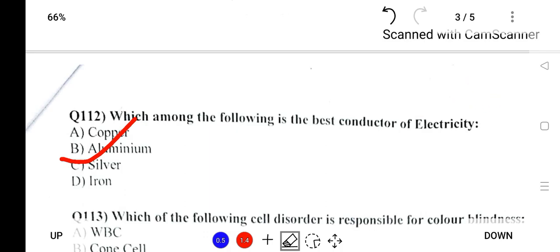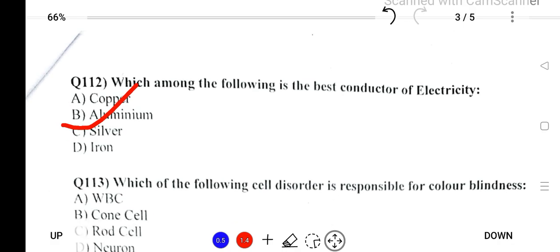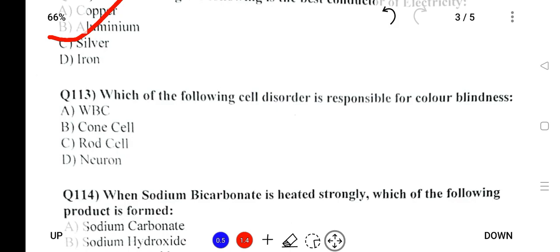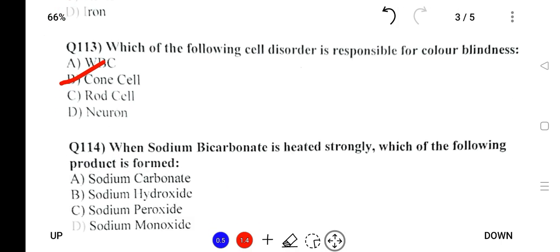But why is silver not used in electrical equipment? Because firstly it is very costly, and second of all the production is very less, so we use copper instead of silver. Which of the following cell disorder is responsible for color blindness? Color blindness is a disorder where you cannot distinguish colors. It is related to cone cell disorder.